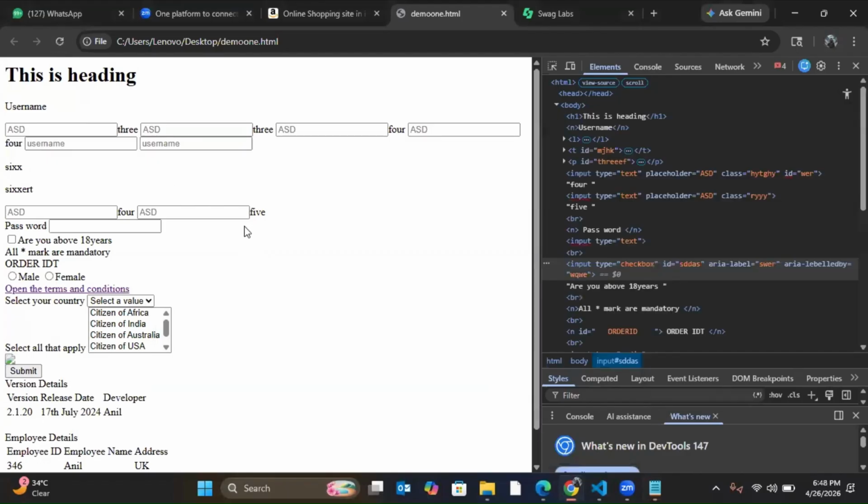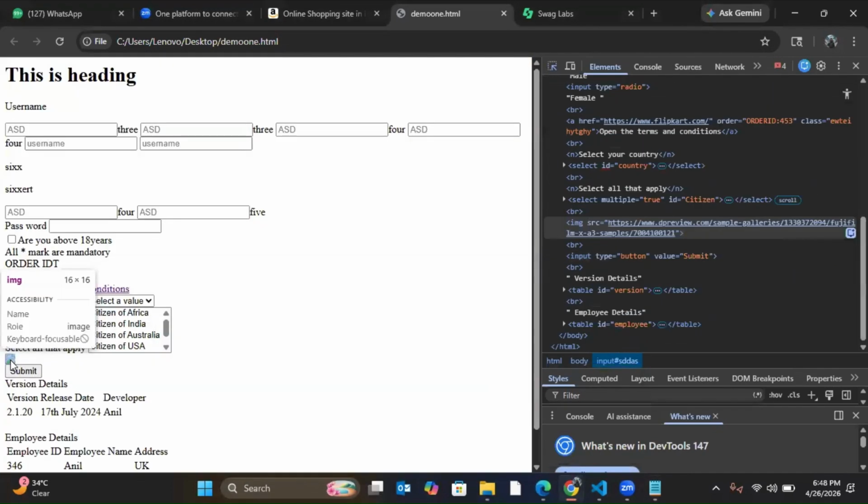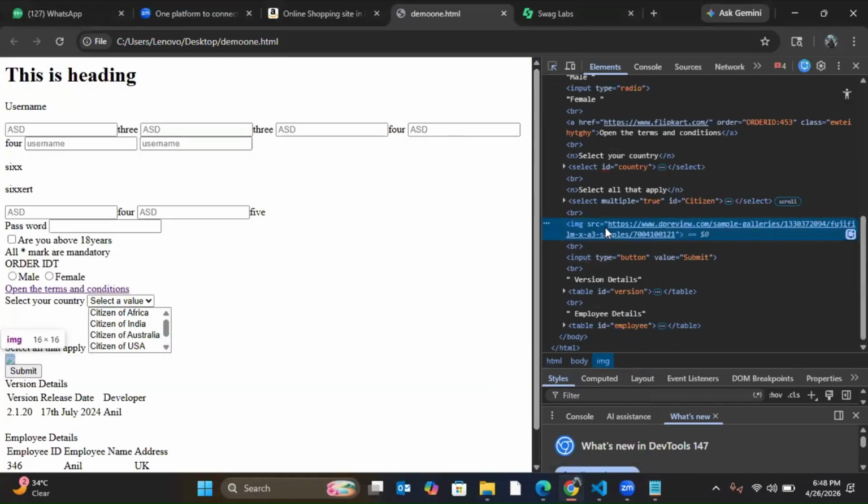Okay. Next is what you will be using for image. We have an image here, right? So for image, you cannot use that. For image, you have to use this one. I'll tell you what you have to use.